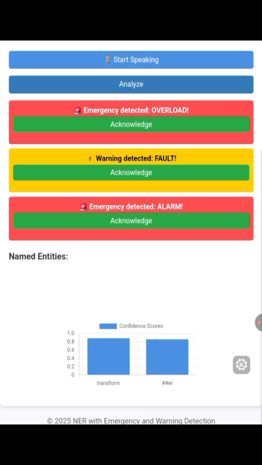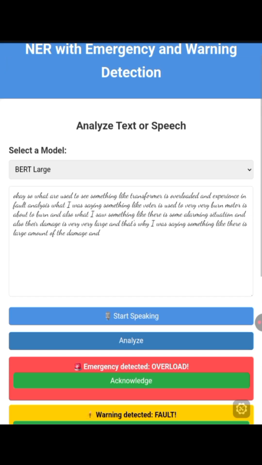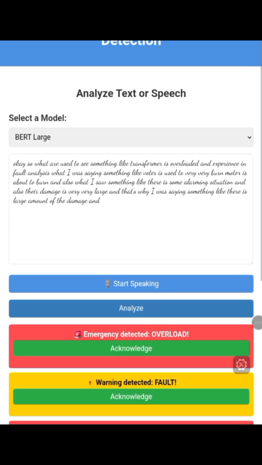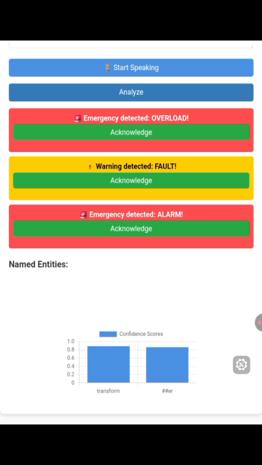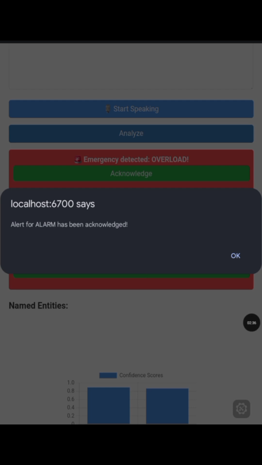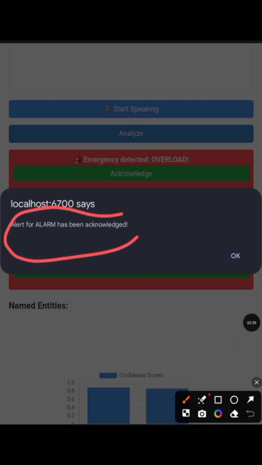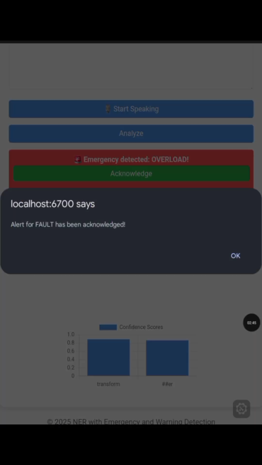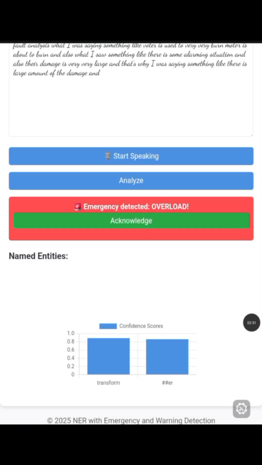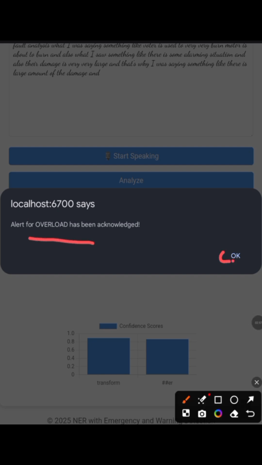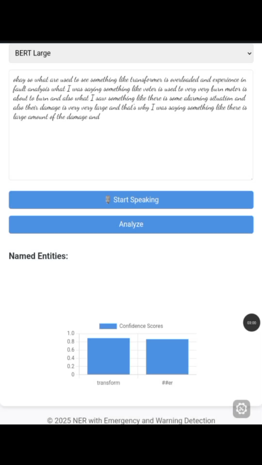If we go along a little more, we will see the green buttons. What are these green buttons? These green buttons are acknowledge. The word acknowledge is written there. So what does acknowledge mean? Acknowledge means yes, the issue has been resolved. That is, the alert for the alarm has been acknowledged. It says so after the acknowledge button is clicked. It means the fault analysis is also done, and the condition of overload has also been resolved by clicking this button, which is an awareness button for that purpose.